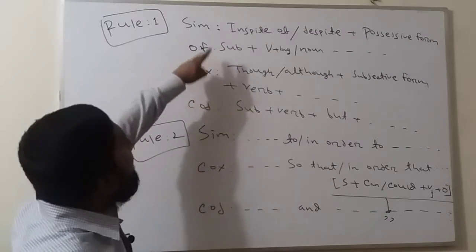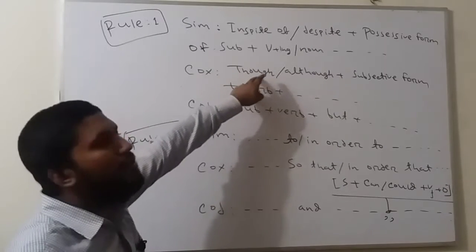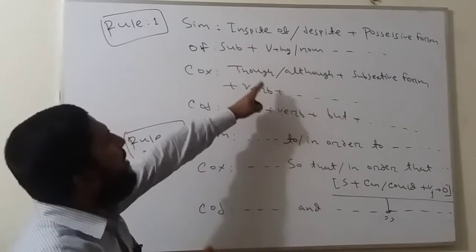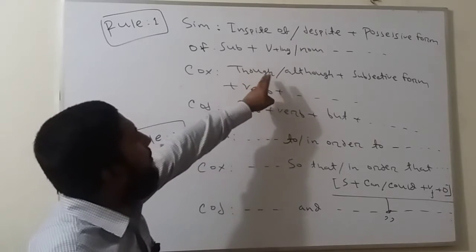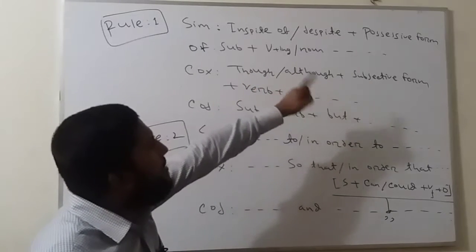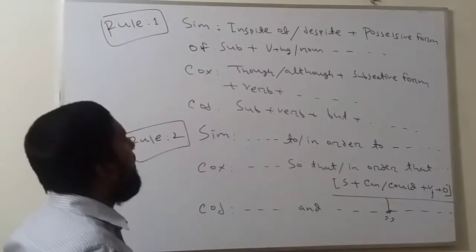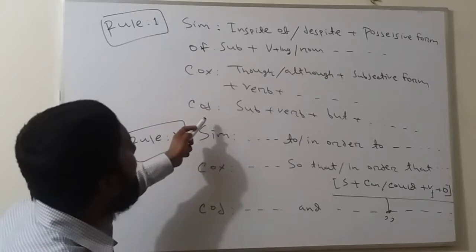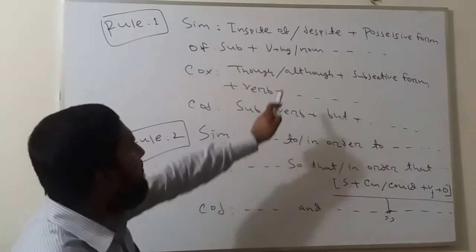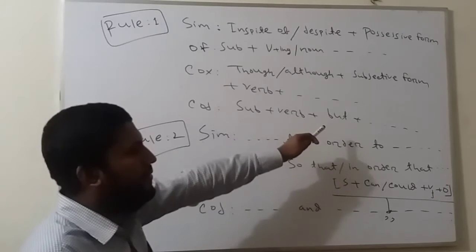In a complex sentence, instead of in spite of or despite, you will have to put though or although. You can use any one of though or although. Then the subjective form, then the verb, then the rest of the sentence. In a compound sentence, you will have to start from the subject, verb, then use but and connect the two sentences.